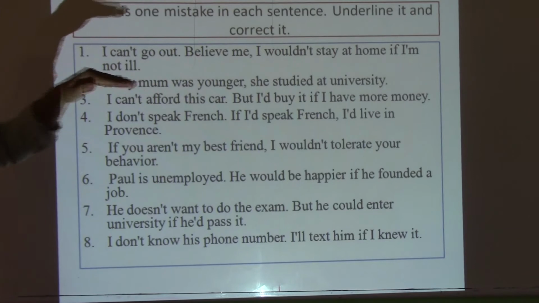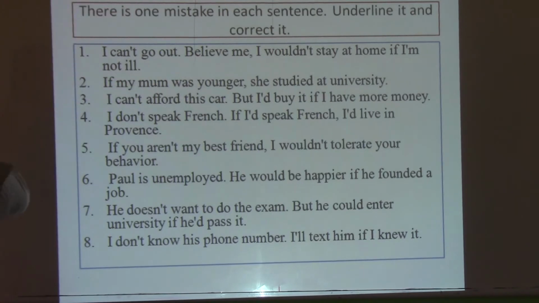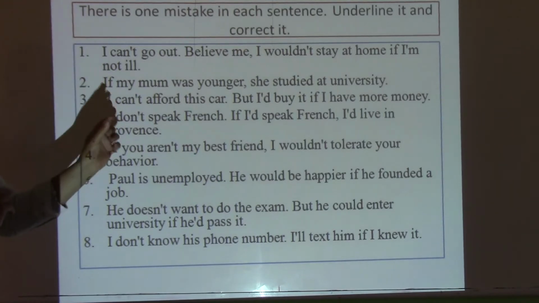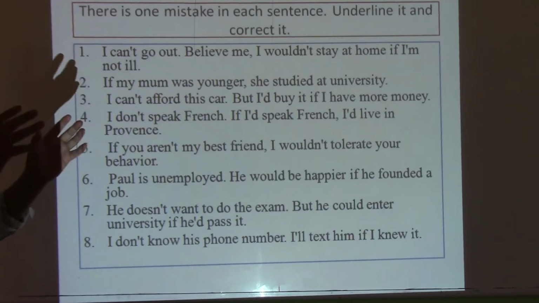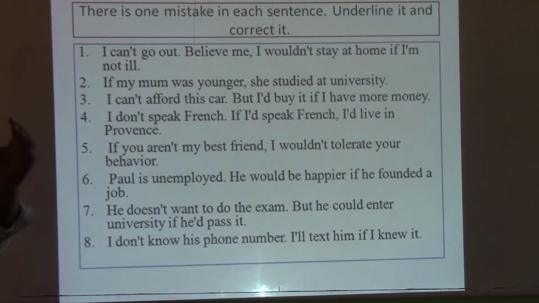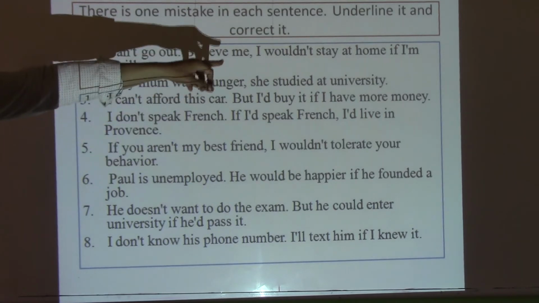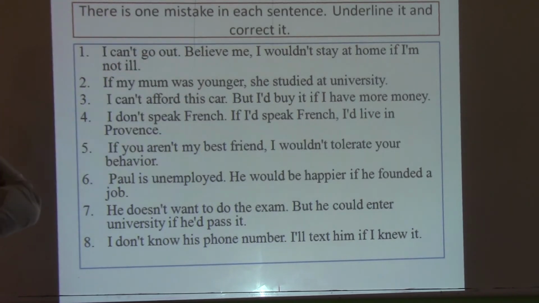What are we going to do? Underline the mistake and correct it. Let's do the first one here. I can't go out, believe me, I wouldn't stay at home if I am not ill. So here you should bear in mind the form of conditional type 2. We have two clauses, either we start by the main clause or the if clause. We say if plus subject plus simple past plus would plus verb. So here we have I wouldn't stay at home if I am not ill.